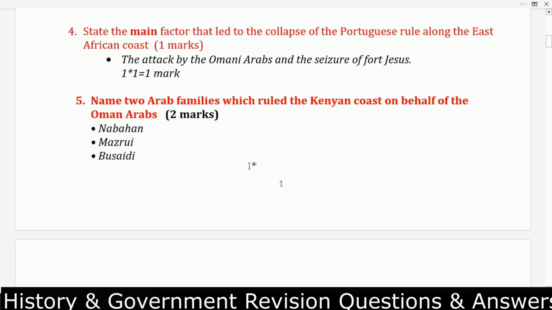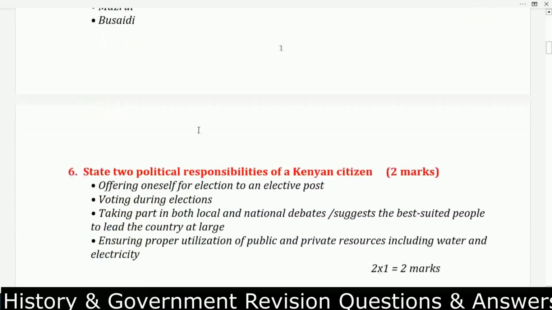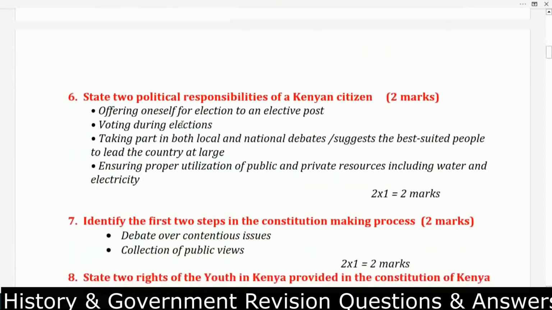Question number 5. Name 2 Arab families which ruled the Kenyan coast on behalf of the Oman Arabs. That one is Nabahani. That is the first family. Family number 2 is the Mazrui family. Number 3 is the Busaidi family. This question they have also repeated so much, so you had better master that one.